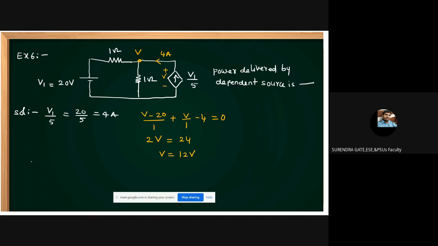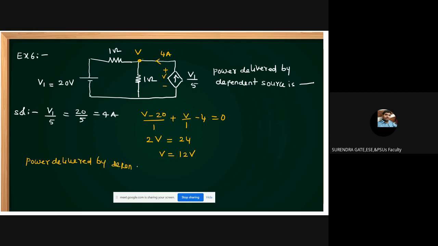What is the power delivered by the dependent source?